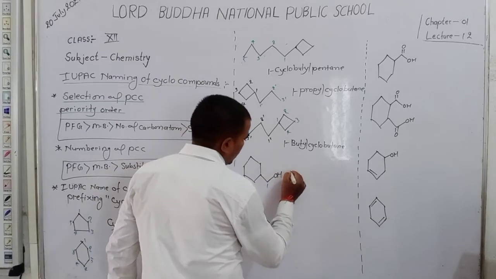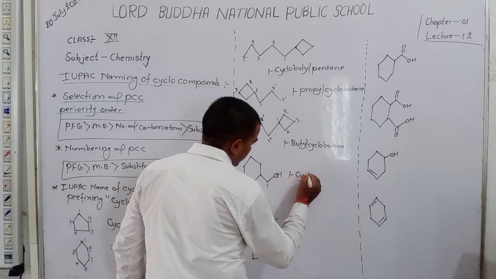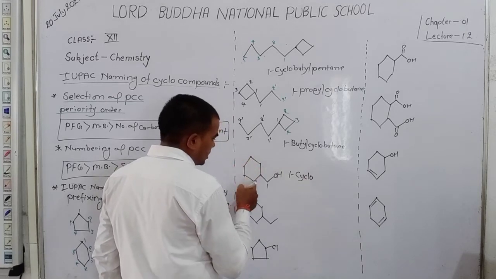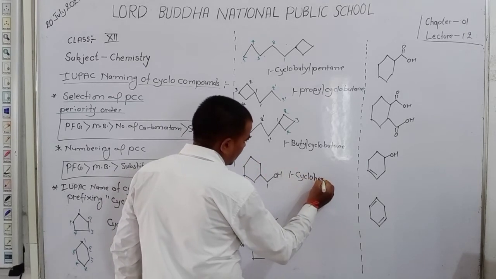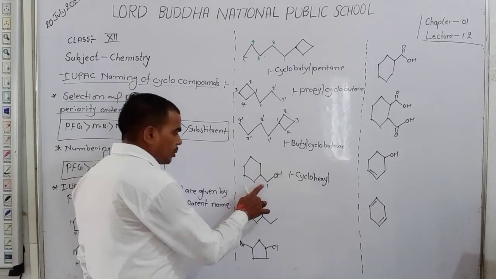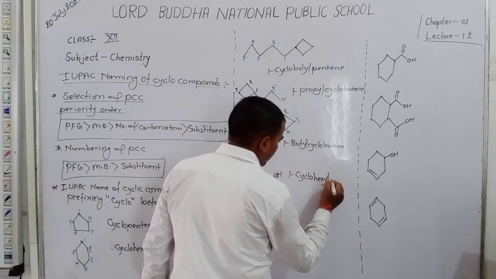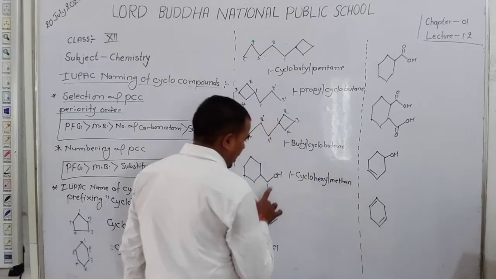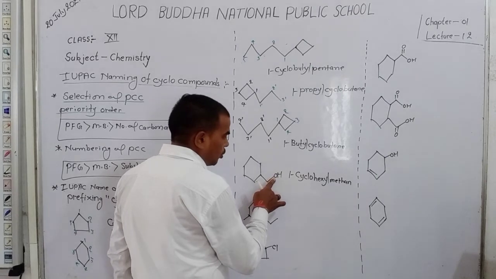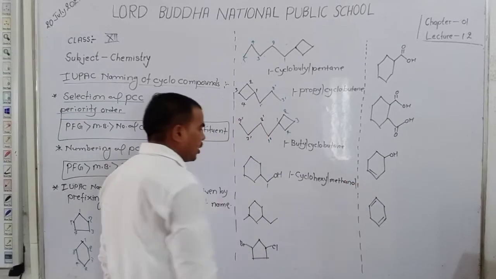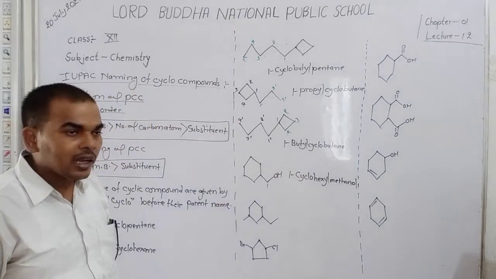So the name of this cyclic chain is this chain joined with the first position. So write here first cyclo, here 1, 2, 3, 4, 5, 6 carbon. So write here hexyl, first cyclohexyl, and here number of carbon 1. So write here methane, this carbon joined with OH. OH is all. So the name of the compound is 1-cyclohexylmethanol.